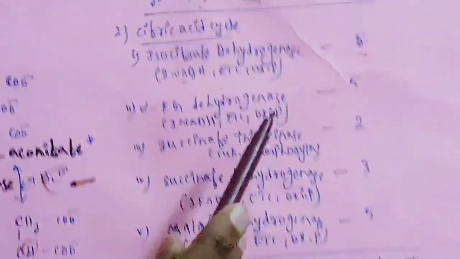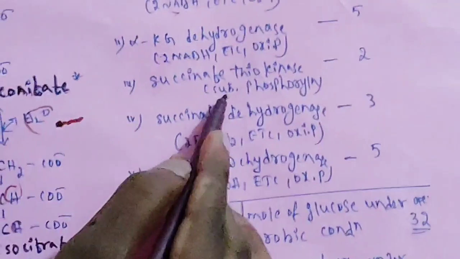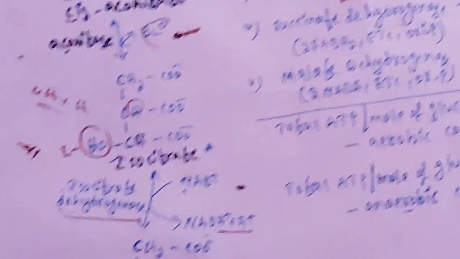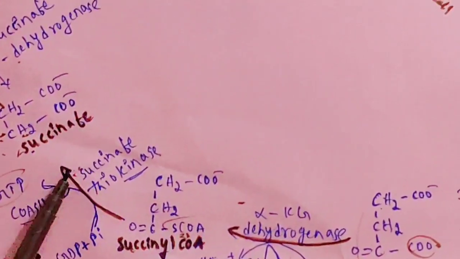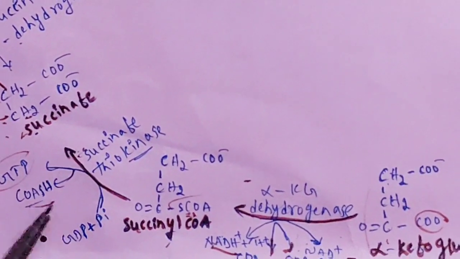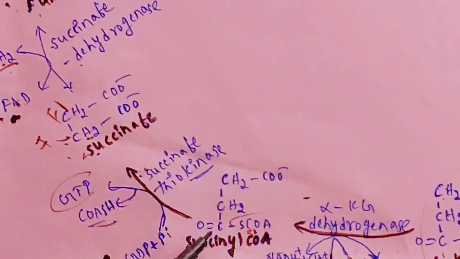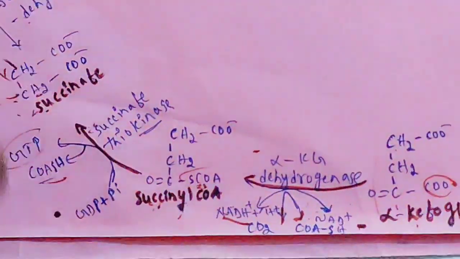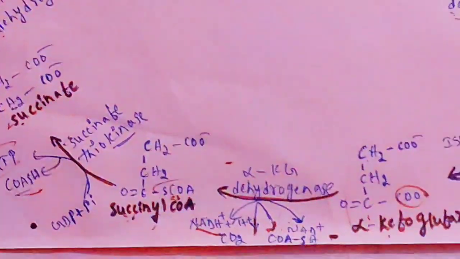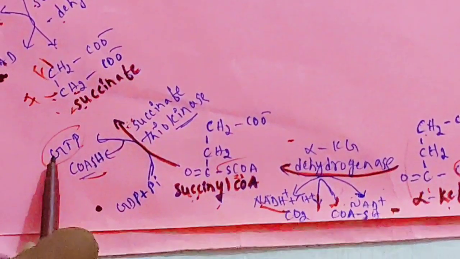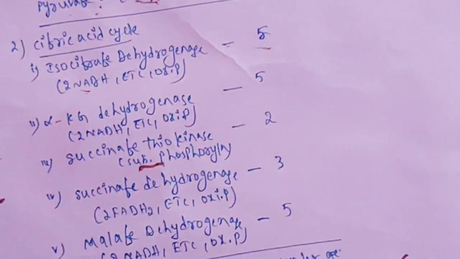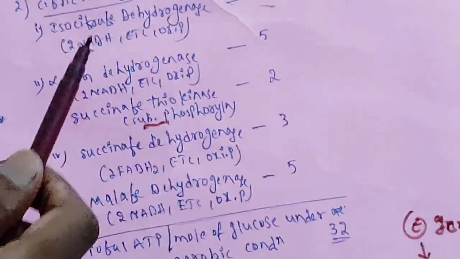Then succinate thiokinase. Here it undergoes substrate level phosphorylation, giving 2 ATPs. This is the succinate thiokinase. Here 2 ATPs, nothing but GTP. For one component of succinyl-CoA, 1 GTP will be produced. 2 components means 2 GTP. Here GTP or ATP will be produced. So 2 ATPs. This is substrate level phosphorylation.